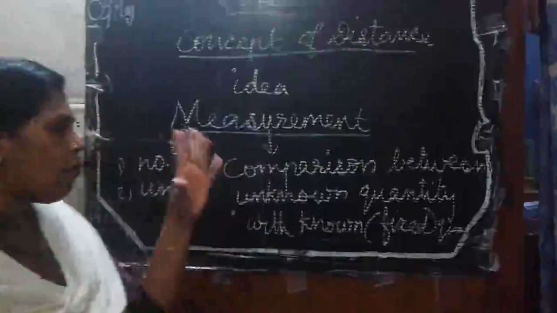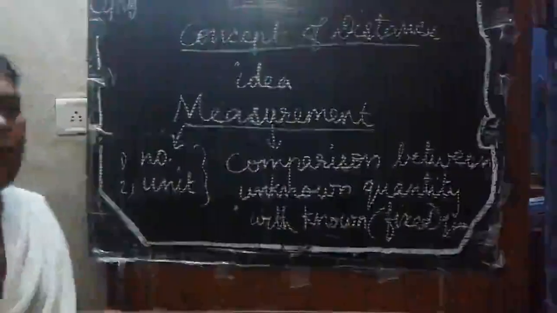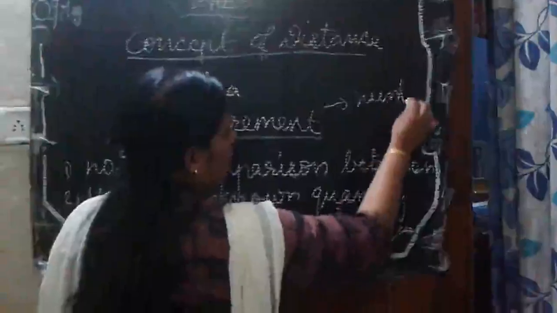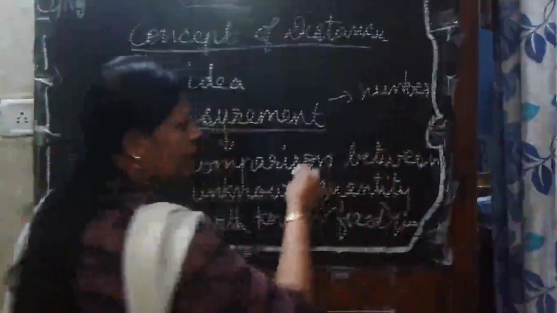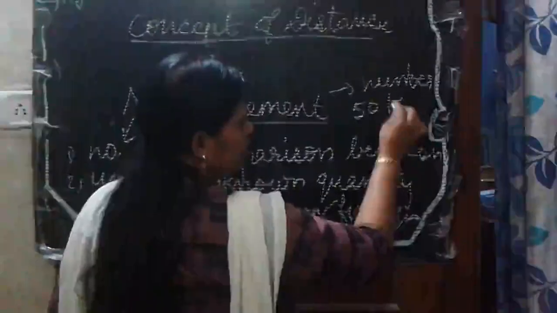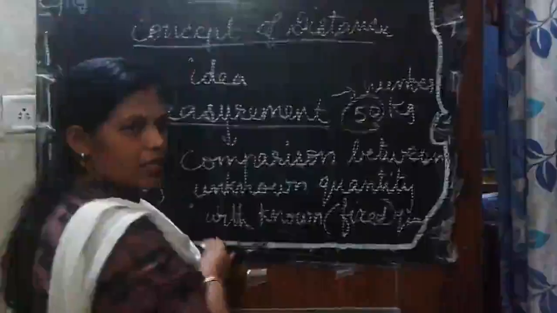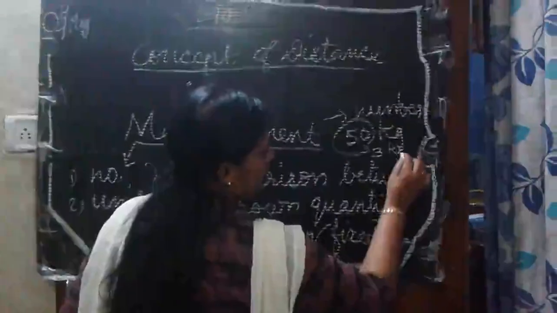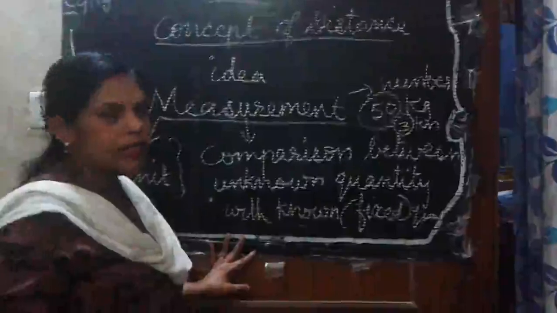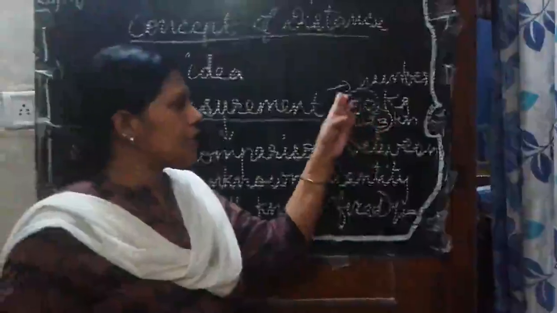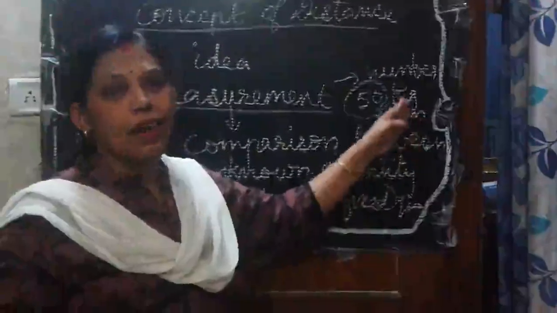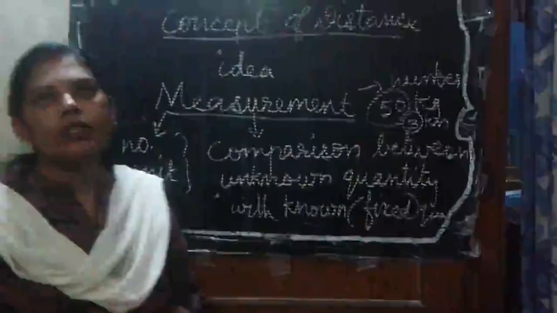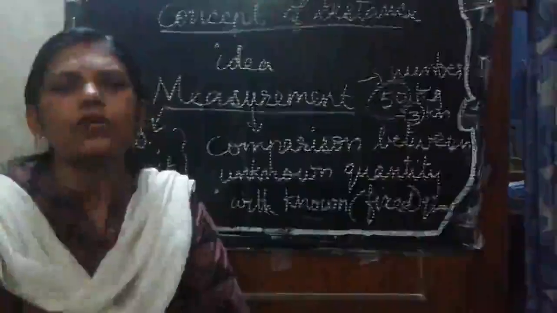So whether you ask how many or how much, both will come as a number. If you say that I am 50 kg, then there is a number, right? If you say that I will travel 3 kilometers, then there will be a number. So in both cases there will be numbers, but the units are different. Understood? This is measurement, and there should be a fixed quantity.